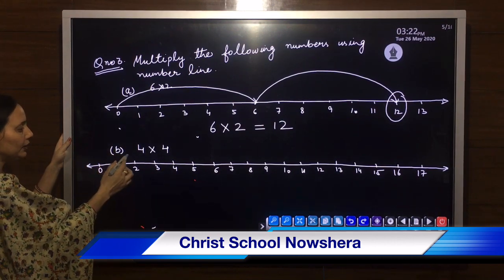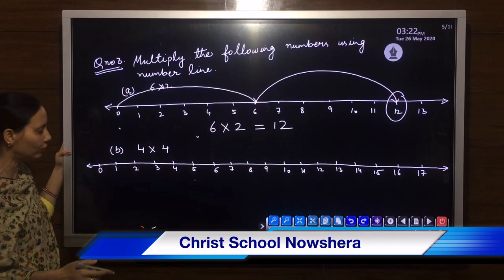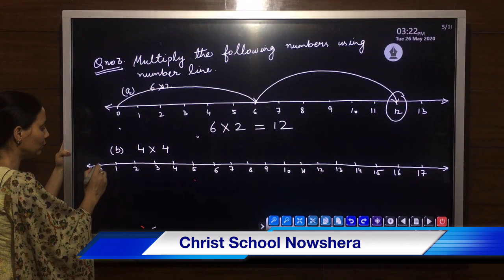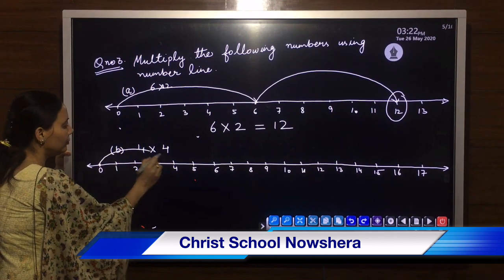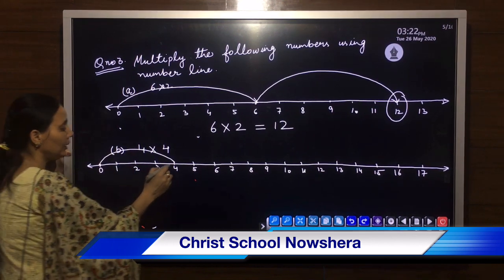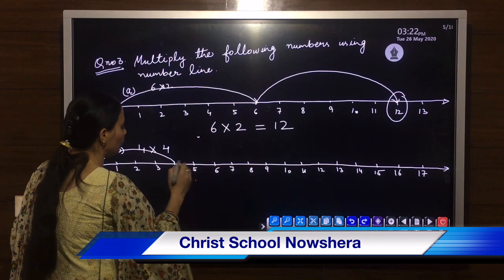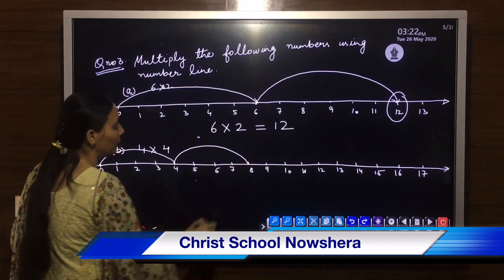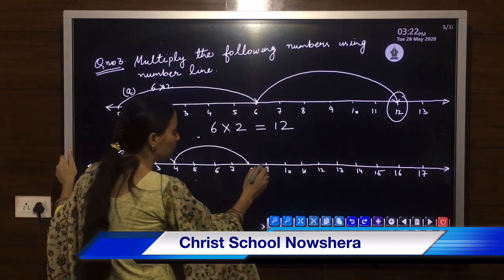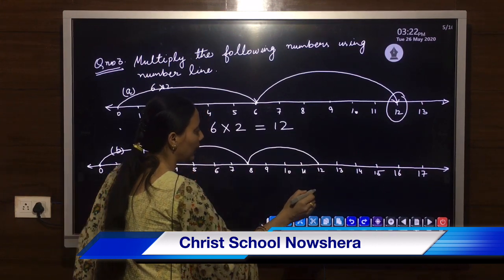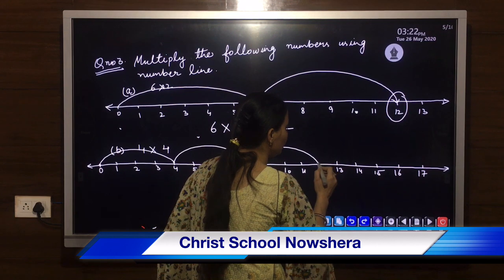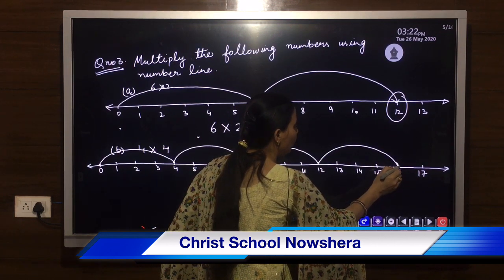Similarly, your next part is 4 multiplied by 4. You will start from 0. 0 from 1, 2, 3, 4. This is first 1. Then again 1, 2, 3, 4. This is second, 4 multiplied by 2. 1, 2, 3, 4. This is 4 multiplied by 3. And 1, 2, 3, 4. This is 4 multiplied by 4.